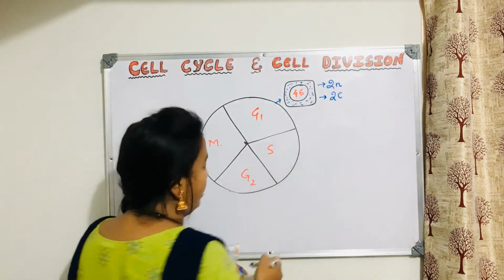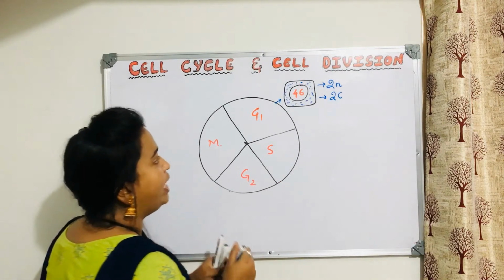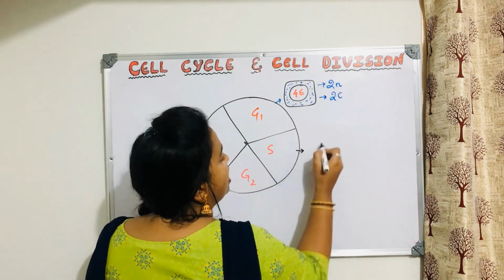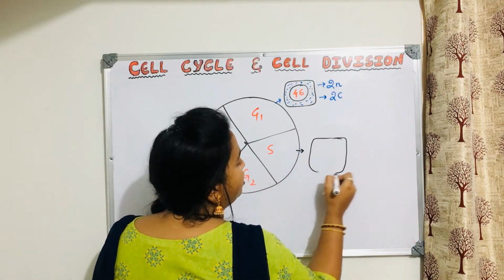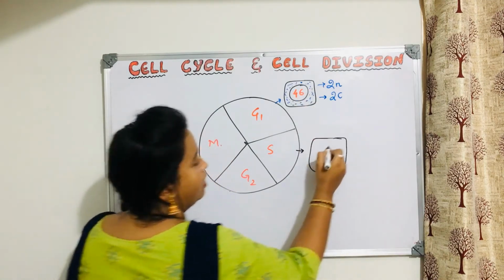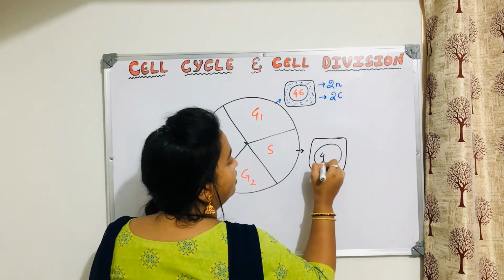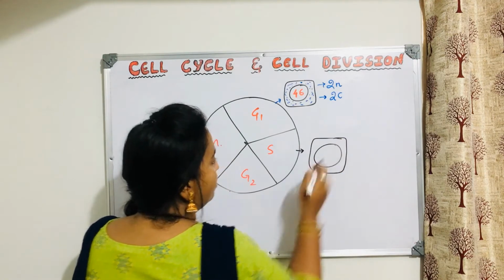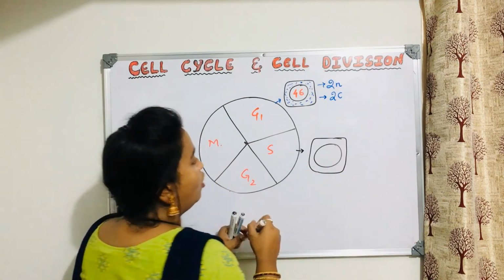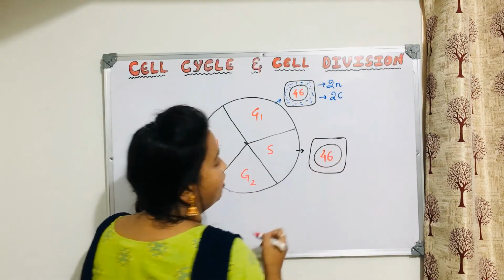Now, students have a lot of confusion in this only. That is why I thought I should clear this. Now during this stage, the same cell, how many chromosomes did it have? Chromosome number is 46. Okay.